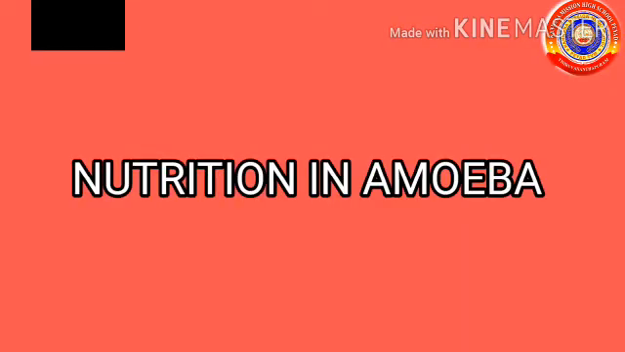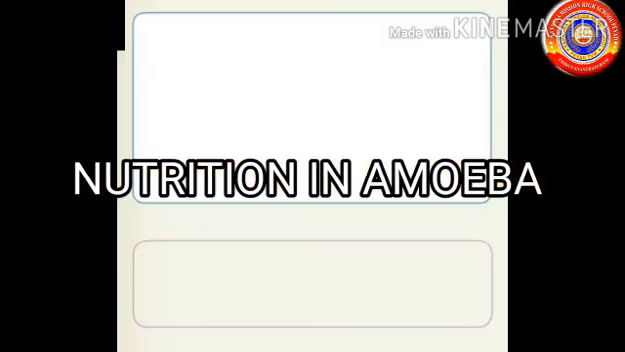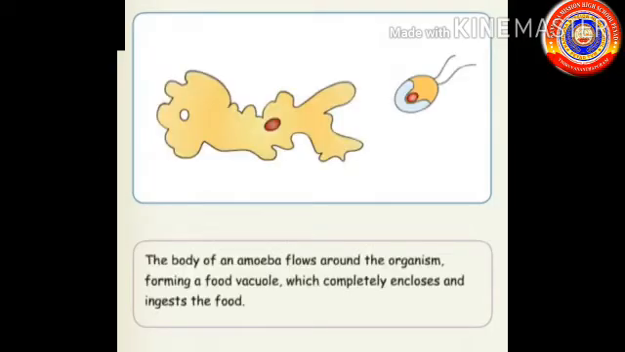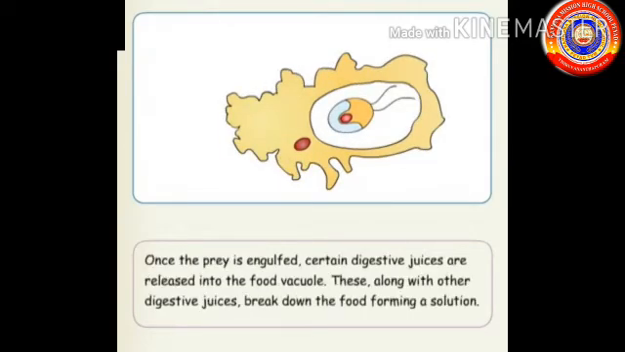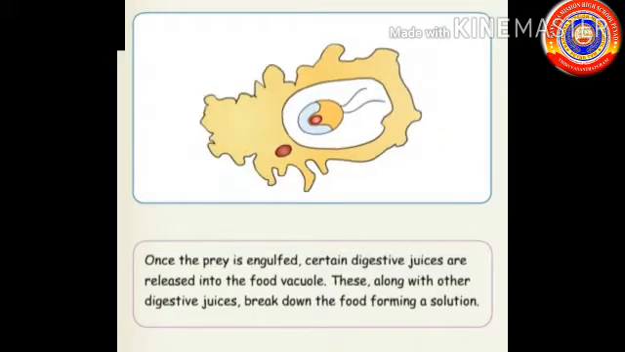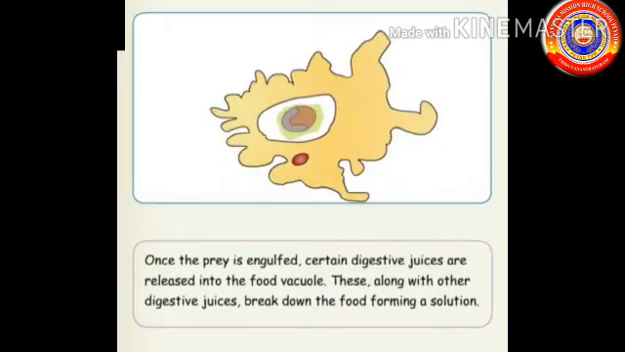Next, you have to study about the nutrition in amoeba. Children, you know that amoeba is a unicellular organism. Let's watch the video. Body of an amoeba flows around the organism, forming a food vacuole, which completely encloses and ingests the food. This process is the ingestion. Once the prey is engulfed, certain digestive juices are released into the food vacuole. These, along with other digestive juices, break down the food, forming a solution.